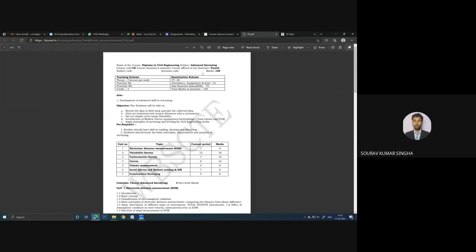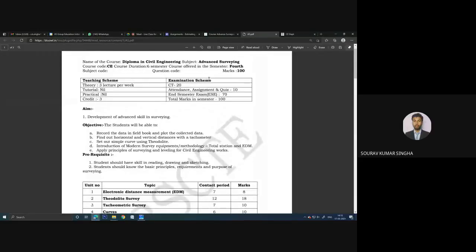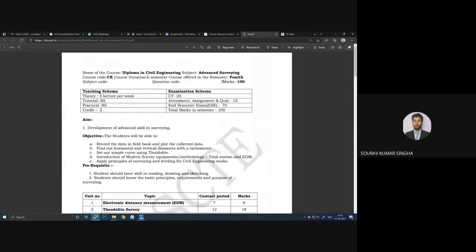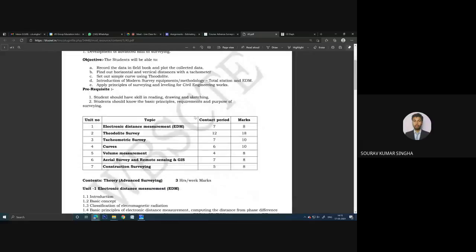So we are going to start the very interesting subject, that is the advanced survey, which is also, you can say, the recent engineering, also the scientific field which you are currently working on. In this subject, you are going to learn these things. These are the recent techniques that we are using right now.